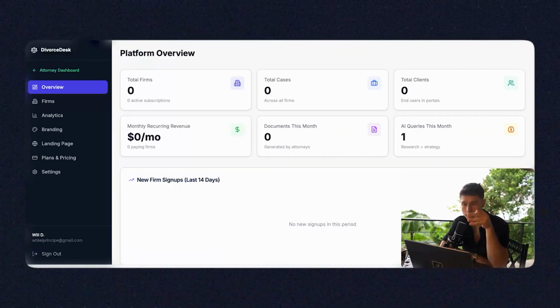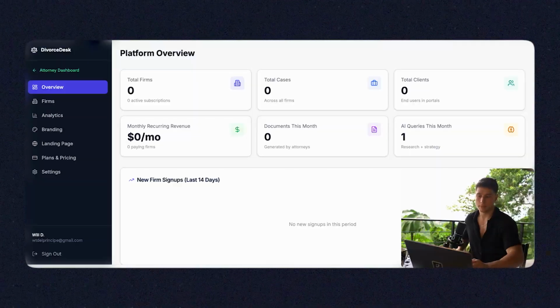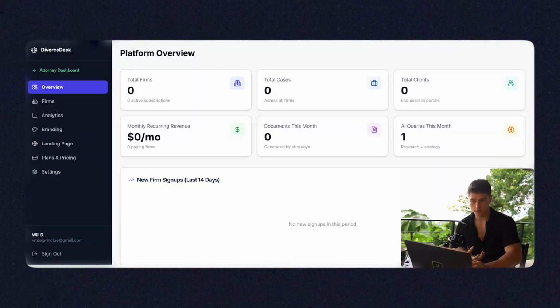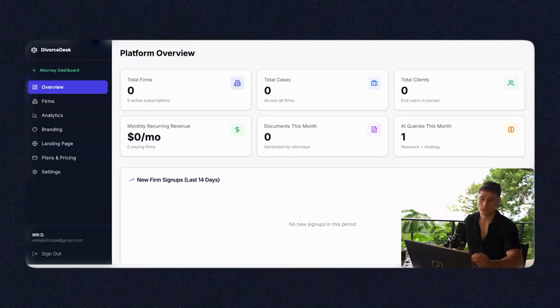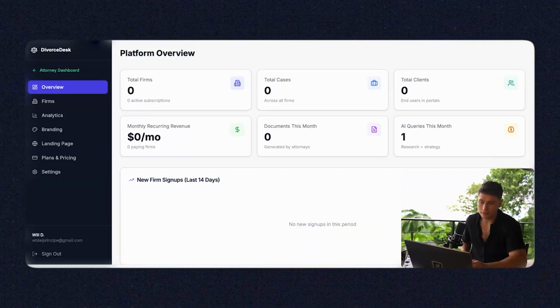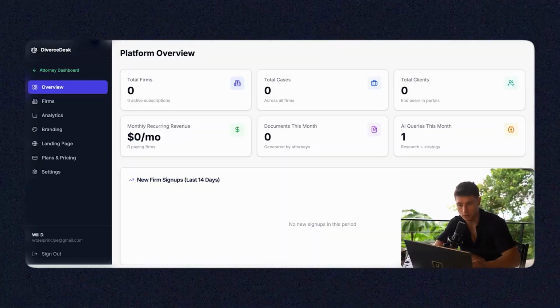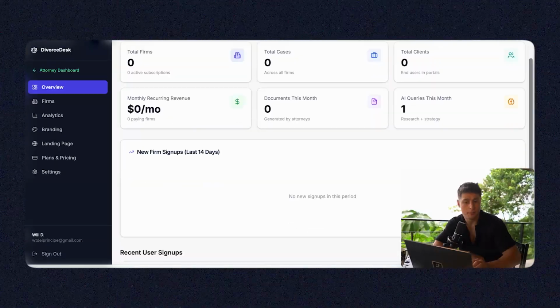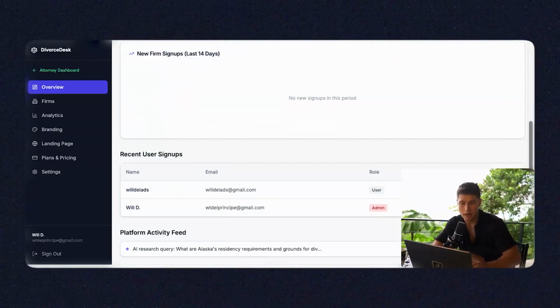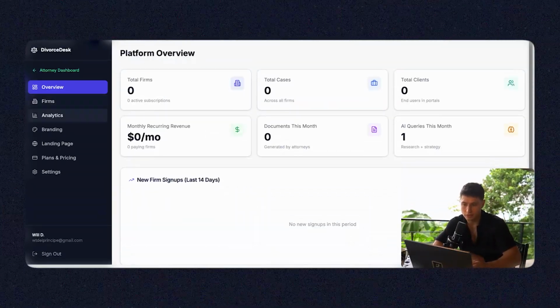When you sign up, you're brought to the admin view because you are the admin of this software. Inside of this admin view, you're going to be able to see all of the analytics to see how your software is performing, all the people you have added, all the clients that they have now. So you'll be able to see how many firms, how many law firms have adopted your software, how many cases, how many clients, what's your MRR, how many documents have been generated, how many queries have been run past the AI, how many signups in the last 14 days, the recent users.